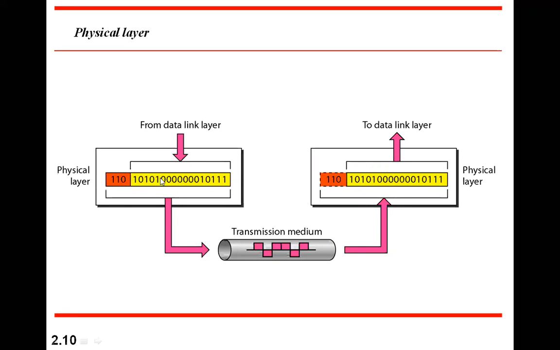That conversion is done at the physical layer before handing over to the medium. For conversion it may use different types of modulation techniques or channel coding, and the signals are converted to electrical signals in some cases, or if it is fiber optic, to optical signals.